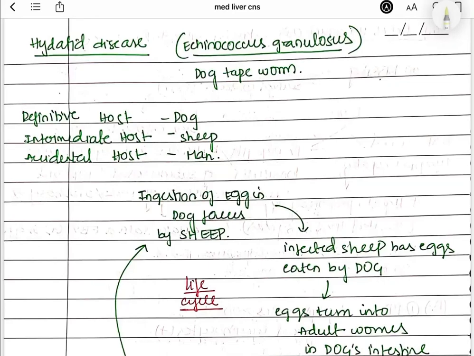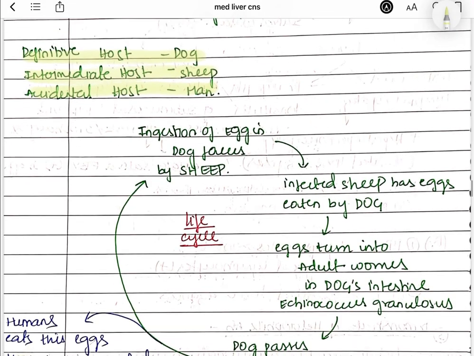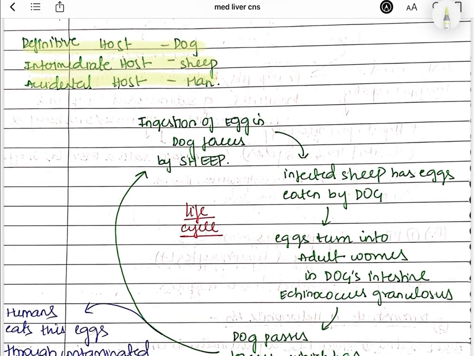In this video, we'll talk about hydatid disease, which is caused by the dog tapeworm called Echinococcus granulosus. Here the definitive host is the dog, the intermediate host is the sheep, and the accidental host is man. So what happens here? First, there is ingestion of the eggs in the dog feces by the sheep.